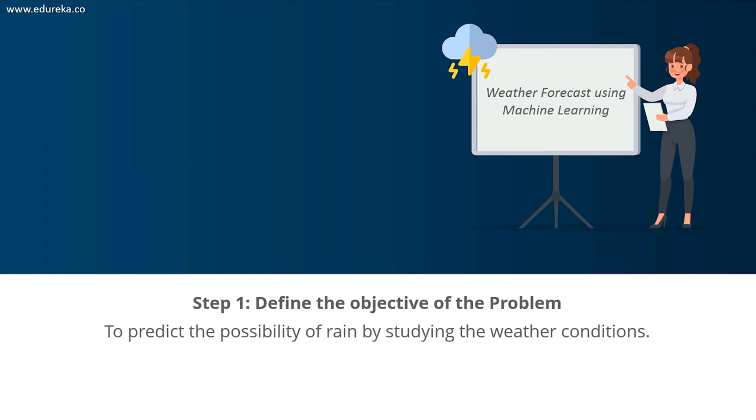The questions you should be asking yourself is, what are we trying to predict? Here we're trying to predict whether it'll rain or not. You need to understand what are the target features. Target features are basically the variable that you need to predict. Here we need to predict a variable that will show us whether it's going to rain tomorrow or not.